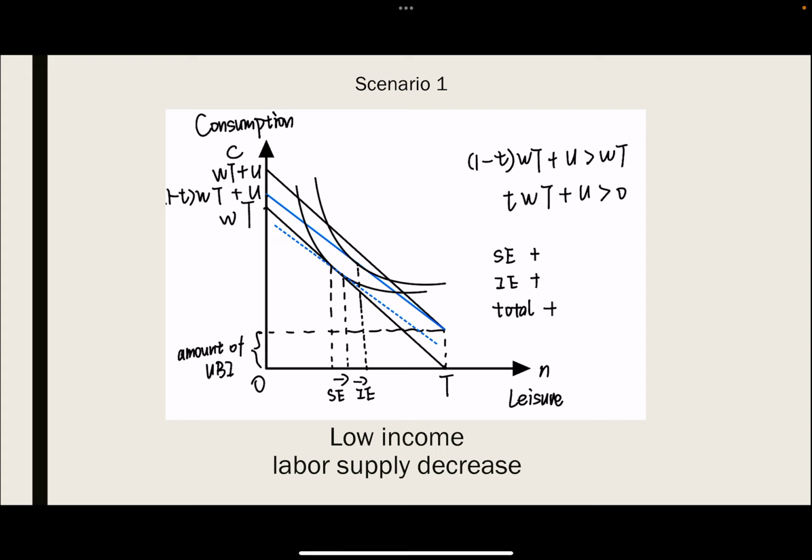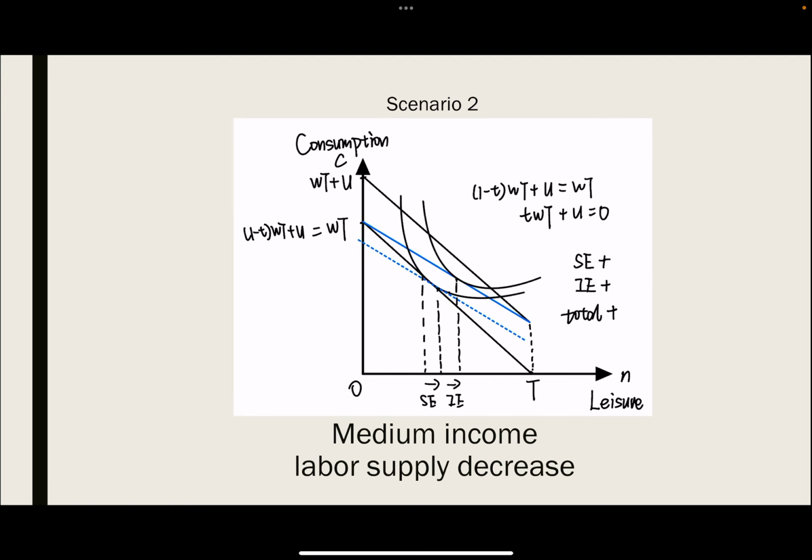As we analyze the substitution effect and the income effect, we can see that the total effect is positive, and people will prefer to work less in this situation, so the labor supply will decrease. In scenario 2, people receive a UBI, and after they pay the tax, the UBI amount they receive exactly equals the tax amount they pay.